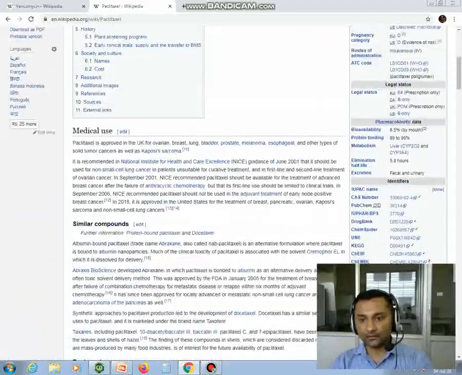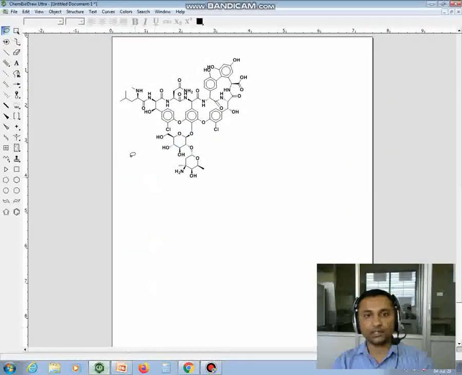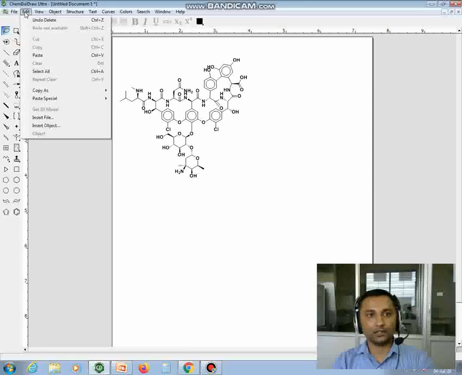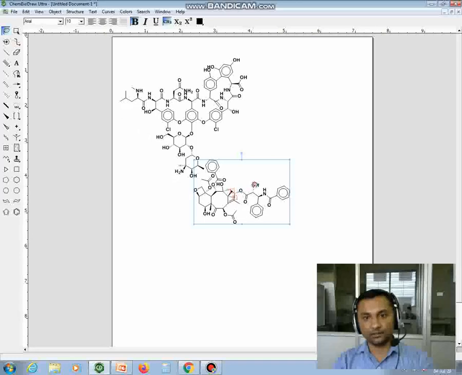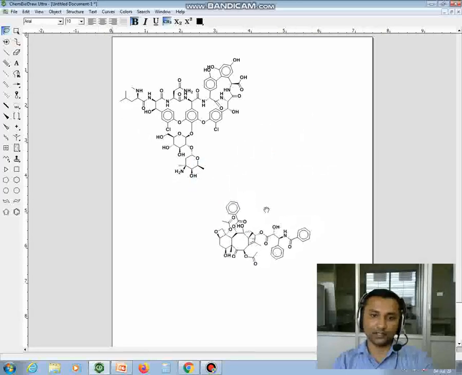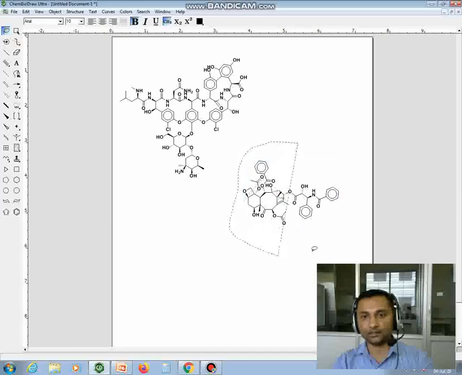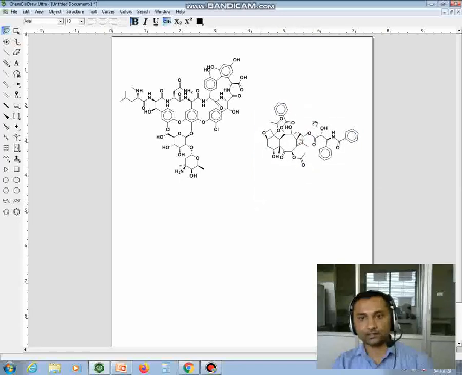Go to the SMILES file. Just copy this SMILES file, Control C and go to the ChemDraw software. Click on edit, paste special as SMILES. So within a second you can generate this kind of complicated structure by using this software. So you can see that this is the vancomycin structure and this is the paclitaxel structure.